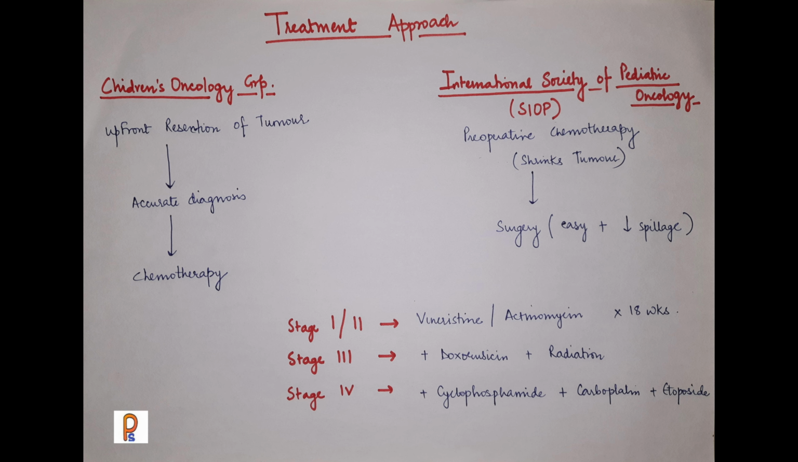One is the approach given by the Children's Oncology Group, that suggests that we should go for the upfront resection of the tumor. Following that, we should go for the biopsy and make the accurate diagnosis, and then we should start the chemotherapy. So, first resection is there, and then chemotherapy. That is the guideline of the Children's Oncology Group. Then another approach is by the International Society of the Pediatric Oncology, that is SIOP. So they suggest that preoperative chemotherapy should be given. That helps in shrinkage of the tumor, so that the surgery can be done easily and spillage will be less. So there are the two approaches.